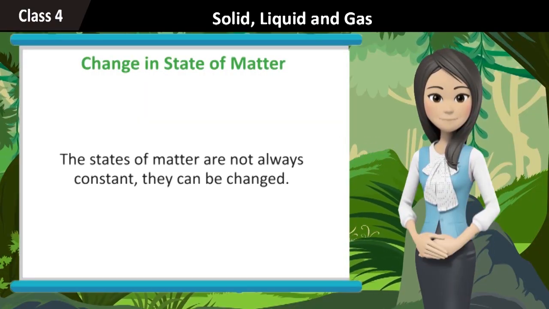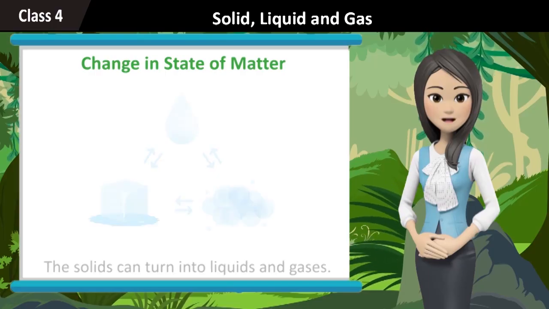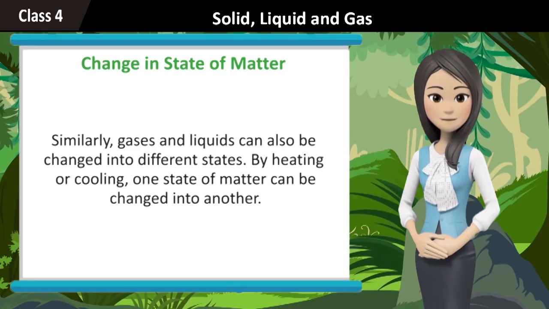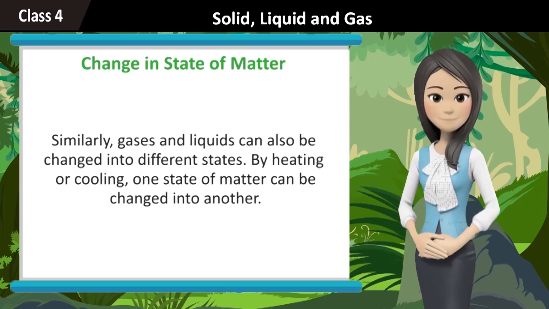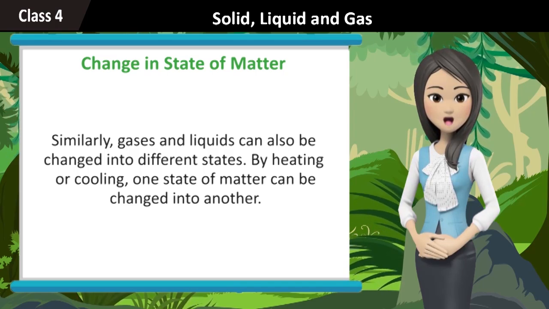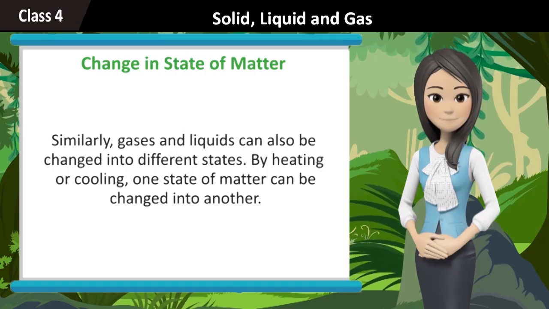The states of matter are not always constant. They can be changed. The solids can turn into liquids and gases. Similarly, gases and liquids can also be changed into different states by heating or cooling. One state of matter can be changed into another.